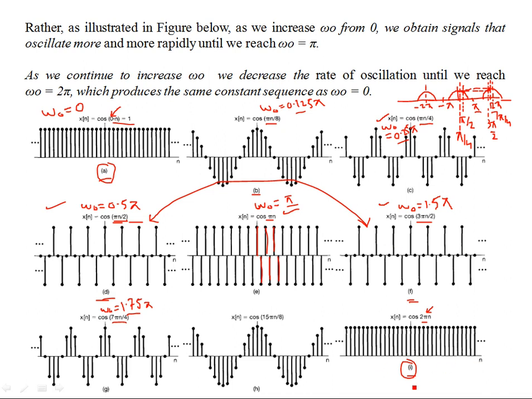Similarly, you can take a guess. For example, this figure in part H and part B, they are again indistinguishable. This is the same rate of oscillations. Okay, this is 0.125, and this is how much? This is 15 by 8. So 15 by 8 pi and pi by 8 are indistinguishable because they have the same rate of oscillations, and they're again separated by the same amount, that is pi. So the point is you're simply repeating these frequencies.